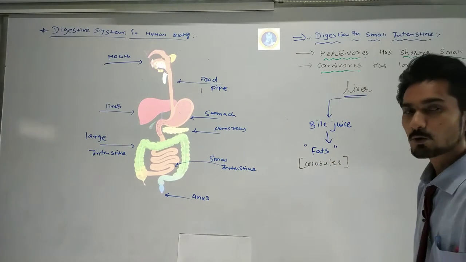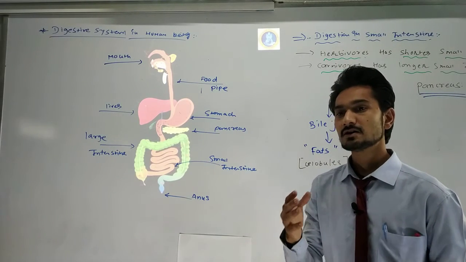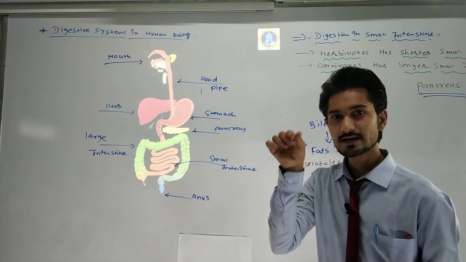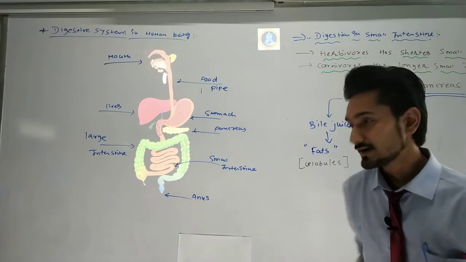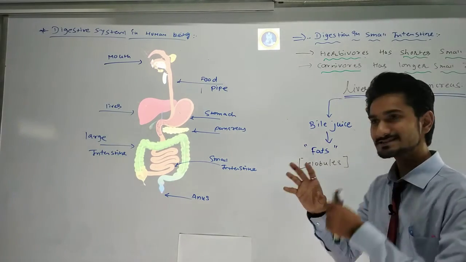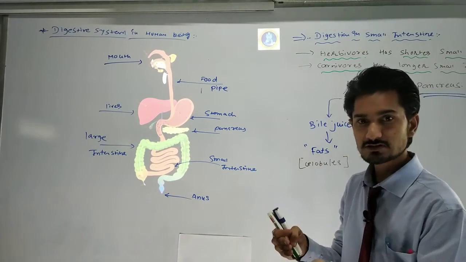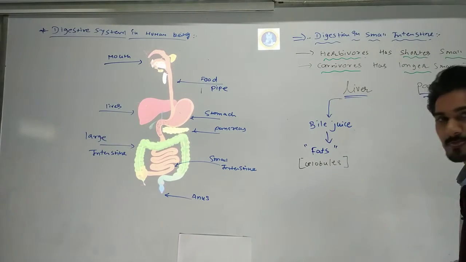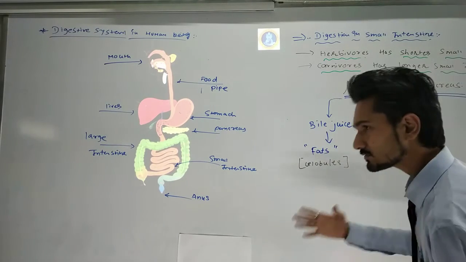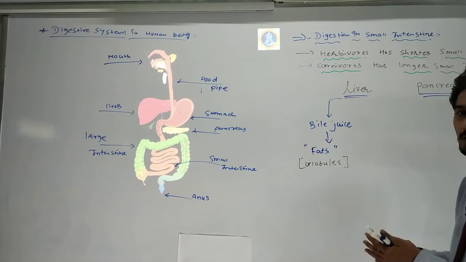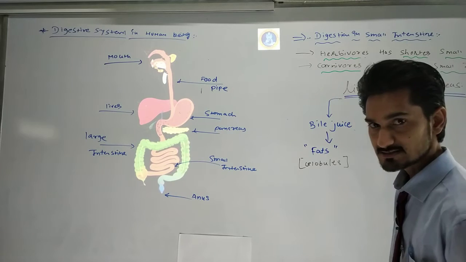Now, what do globules mean? If you have seen paneer, cheese, there is a square type of shape, and globules means a structure like that. Fats are present in that type of structure, and afterwards these larger fat globules get broken down into smaller globules, and this is how the bile juice digests the fats.